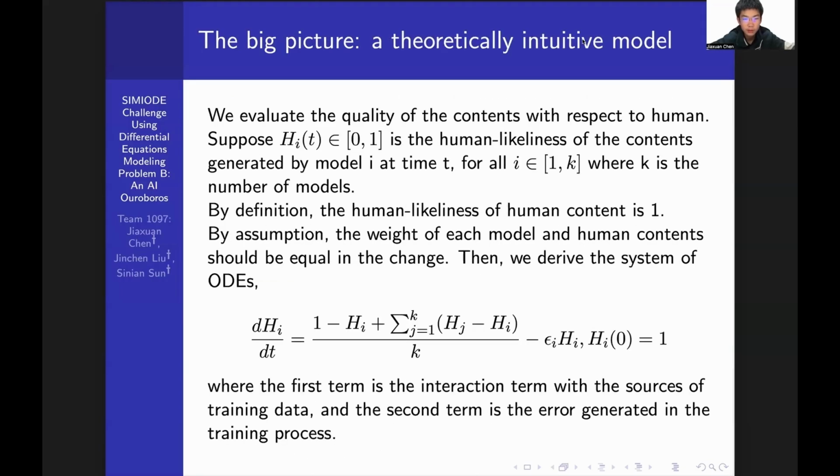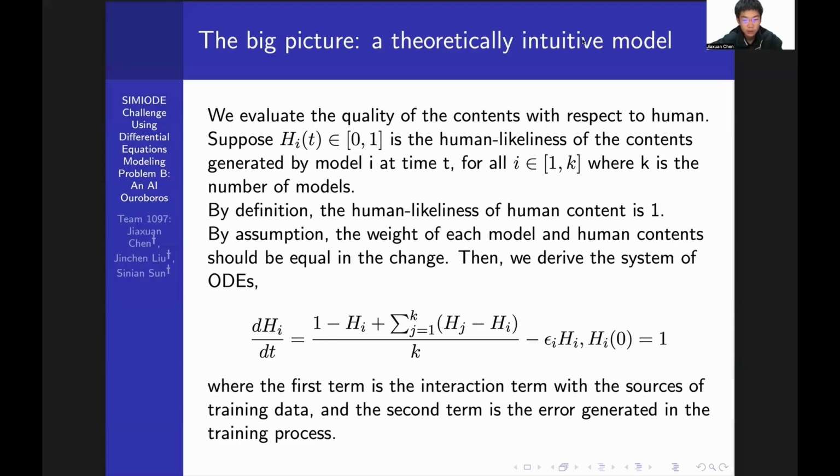So first, we're going to build a theoretically intuitive model to show the big picture. We evaluate the quality of the content with respect to human. Suppose h_i(t) in range 0 to 1 is the human likeliness of the content generated by model i at time t, for all i in range 1 to k, where k is the number of models. By definition, the human likeliness of human content is 1. By assumption, the weight of each model and human contents should be equal in training. Then we derive the system of ODEs, where the first term is the interaction term with the sources of the training data, and the second term is the error generated in the training process.